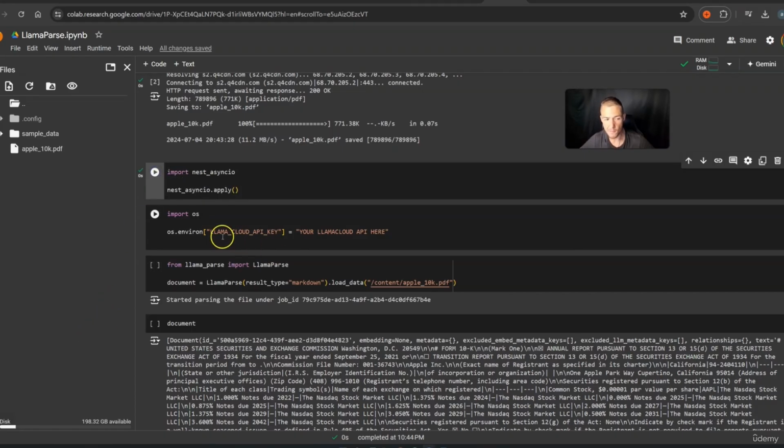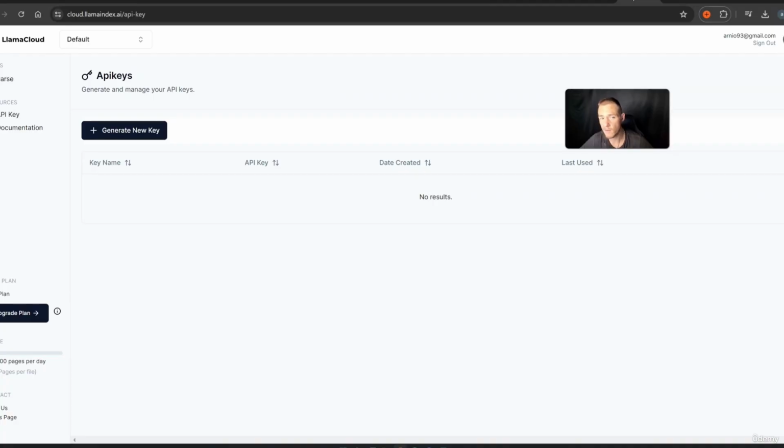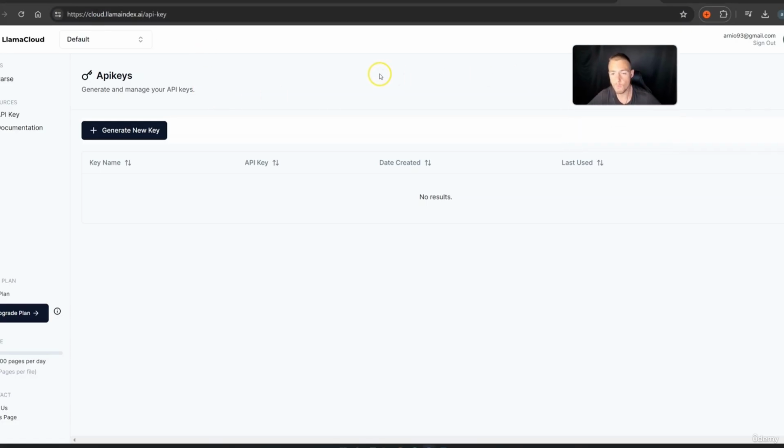And now the next step is important, because we need to have a Llama Cloud API key that we need to insert right here. And in order to get that API key from Llama Cloud, we need to go to Llama Cloud. So we go on this link right here, cloud.llamaindex.ai/API key. And if you are on this webpage for the first time, you need to make an account. You can simply log in with Google.